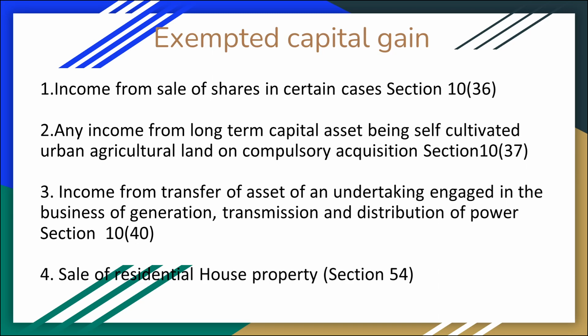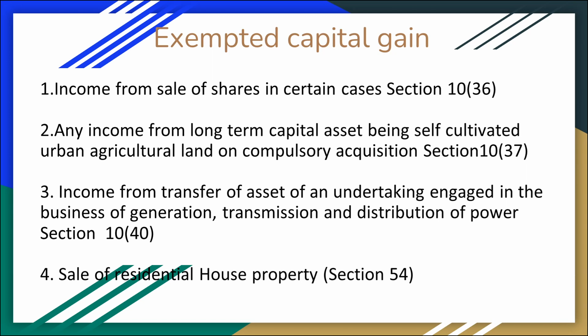Next, any income from long-term capital assets being self-cultivated urban agriculture land on compulsory acquisition, section 10(37). That is, capital gain arising from compulsory acquisition of self-cultivated urban agriculture land shall be fully exempted. Next, income from transfer of assets of an undertaking engaged in the business of generation, transmission and distribution of power, section 10(40), is fully exempted because it is used for the business of generation, transmission and distribution of power.